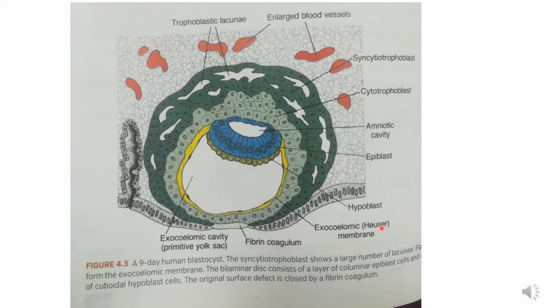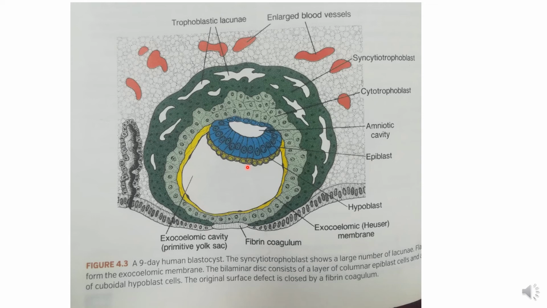This layer is derived from the hypoblast, and this hypoblast then lines this cavity. It is the Heuser membrane. When it encloses this chamber, you can see a cavity. Now the name given is primary umbilical vesicle, or primary yolk sac, but no yolk is present, so the new name given is primary umbilical vesicle.